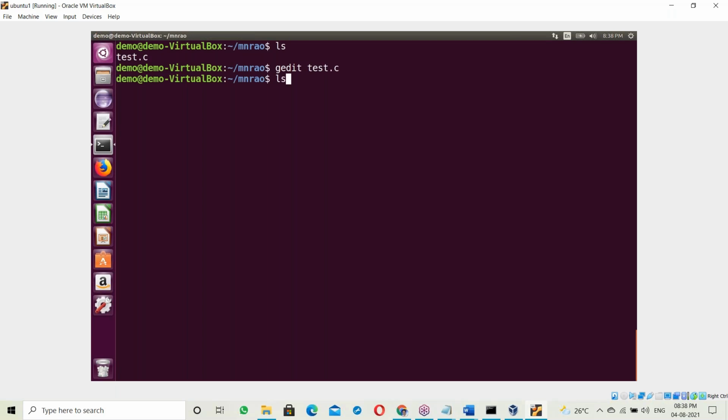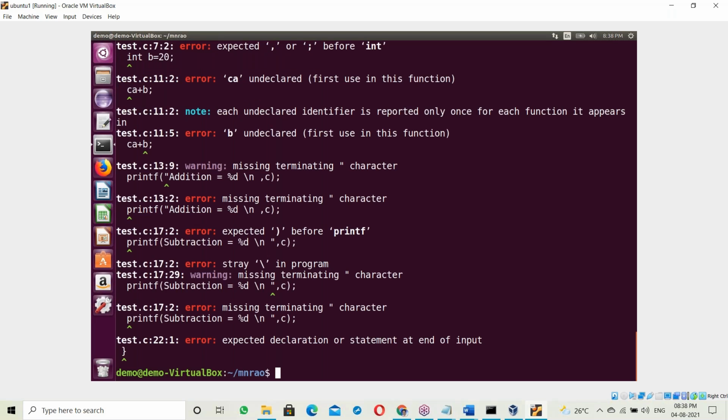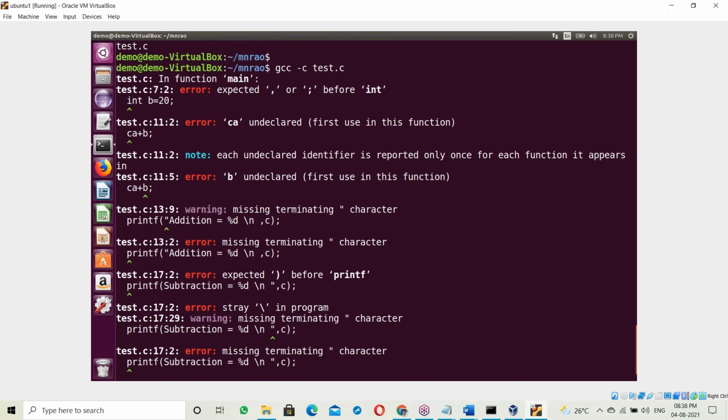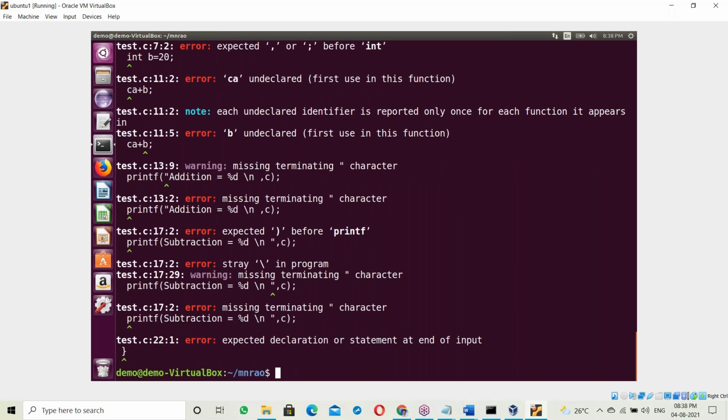And now let us compile this one. Let us compile this: gcc -c test.c, right? See this, all the errors from top to bottom. See, in the case of the Python interpreter, any error that comes, it simply stops. But here it shows all the errors: 7th line error, 11th line error, 13th line error, 17th line error, 22nd line. The compiler checks the complete program from top to bottom and shows all the errors.